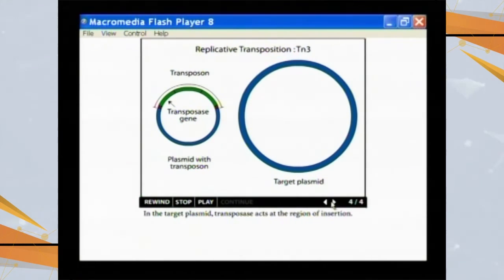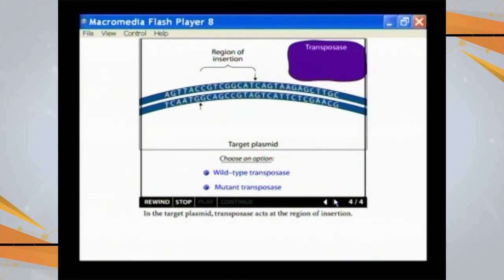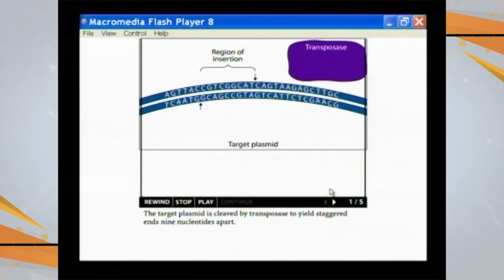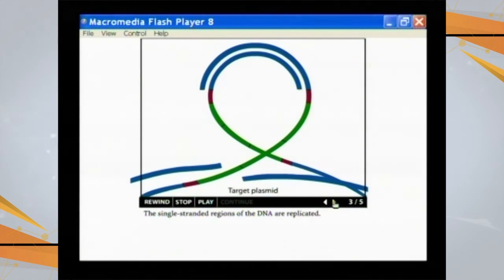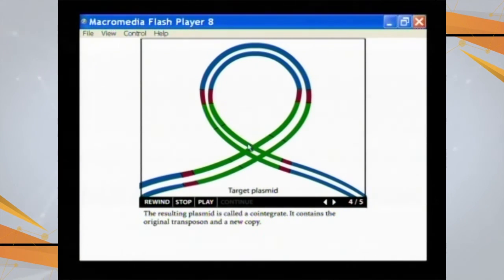And that is going to create an insertion point in the region where it is required. This transposase enzyme is going to cut the site where the gene is going to be inserted, and this is the new gene being inserted in this format.